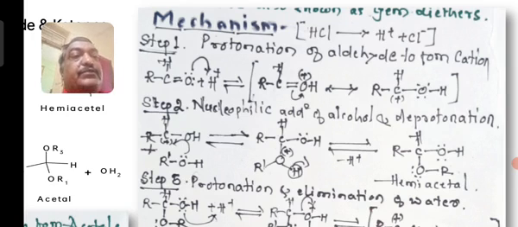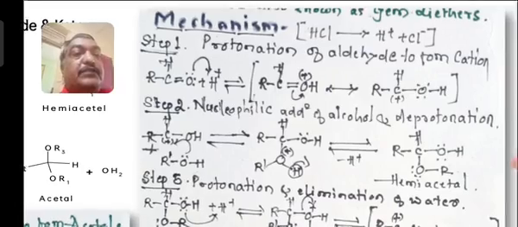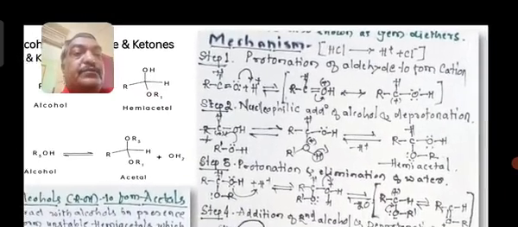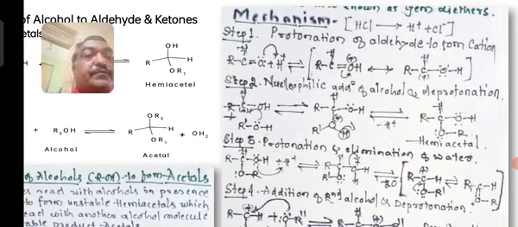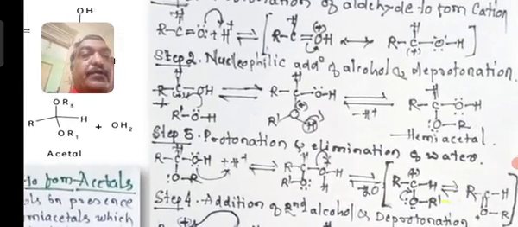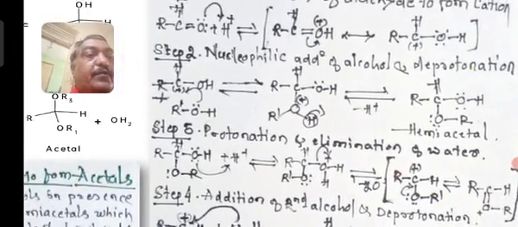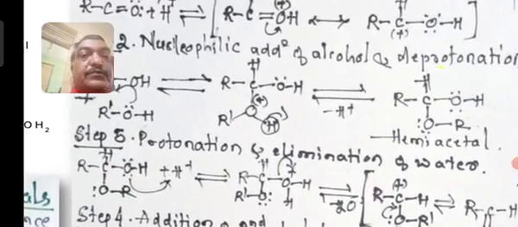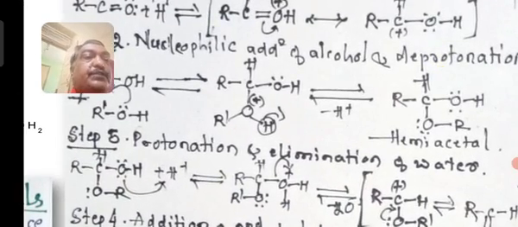So this is the second step. In the third step, protonation takes place again, and the protonated molecule will have four structures. So please zoom in and note it correctly, particularly this reaction. Step 3: protonation, then elimination of a water molecule is possible.